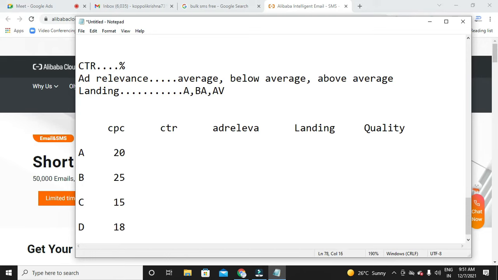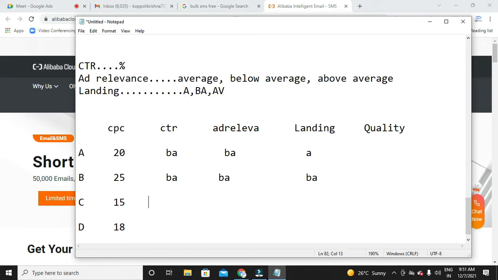Let me go with below average. Assume that this advertiser has an average landing page, and this advertiser has a below average CTR.